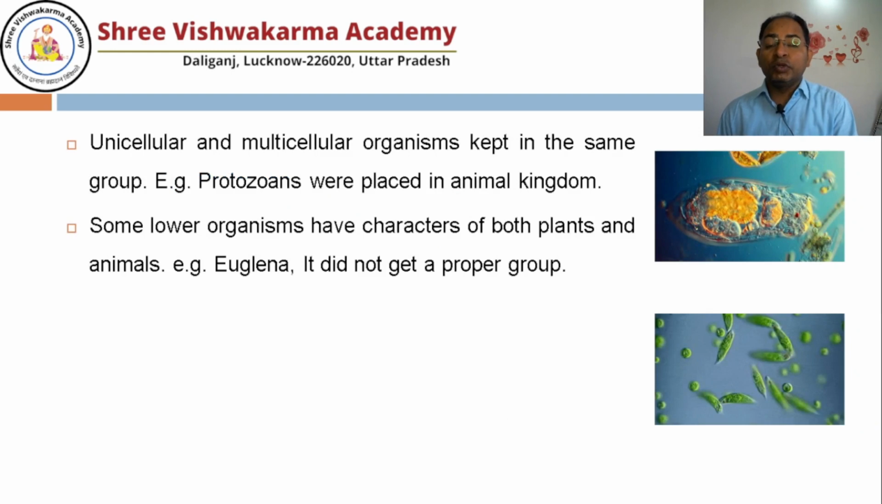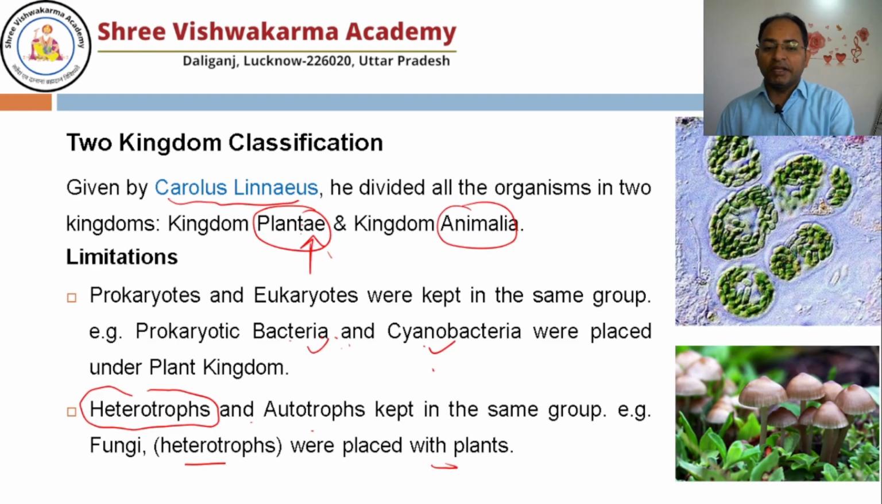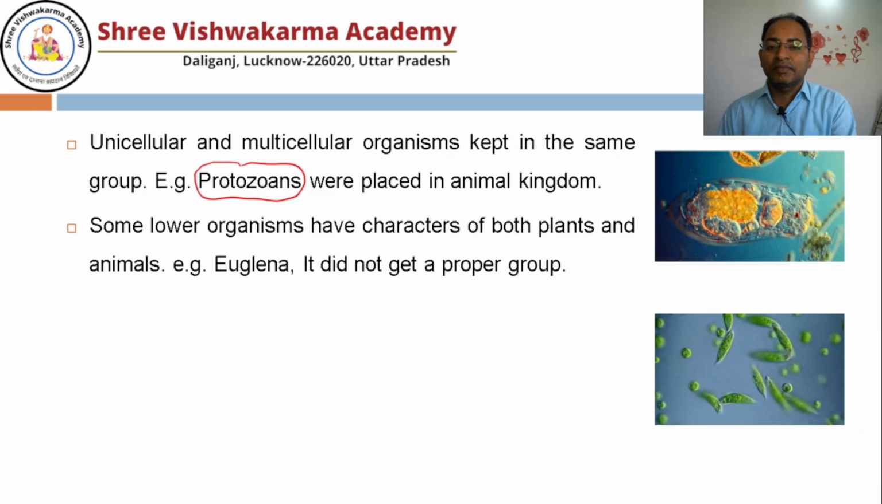If you talk about whether the organism is unicellular or multicellular, take the example of protozoa. Protozoa is unicellular. However, we people are multicellular. So both are kept in the kingdom Animalia. You cannot keep them together. Unicellular is also in kingdom Animalia, and we people are also in the kingdom Animalia. So again, there is a problem. Another problem with this two kingdom classification: some of the lower organisms, for example you can see the Euglena.